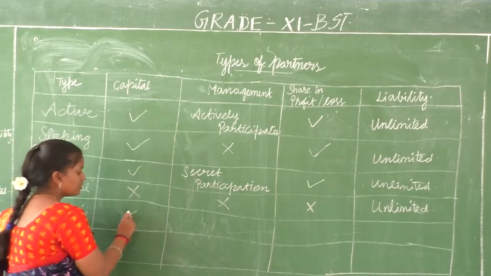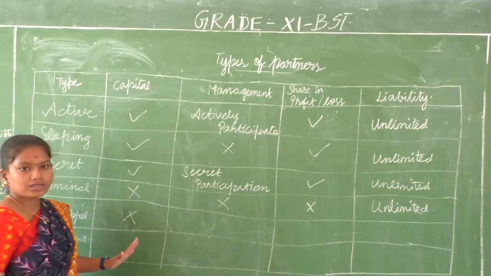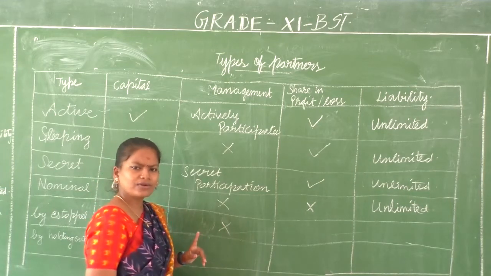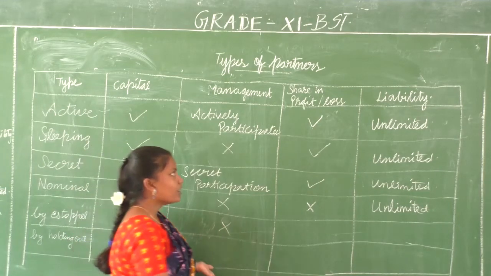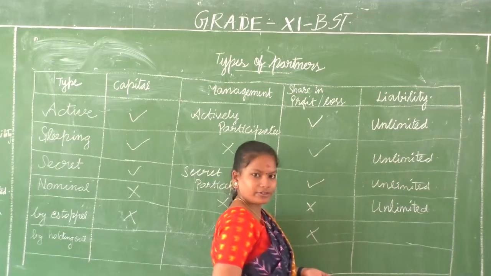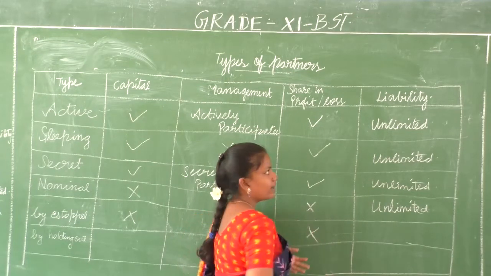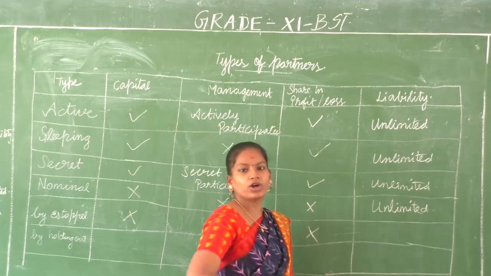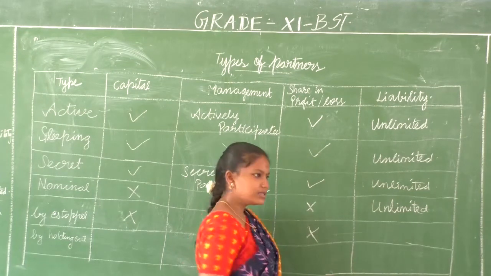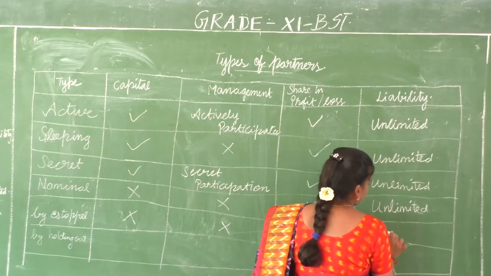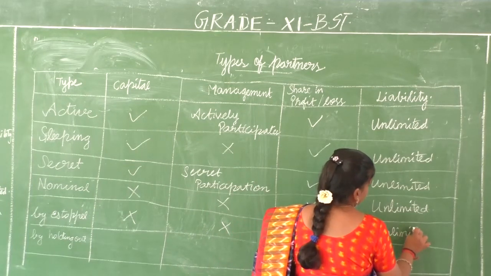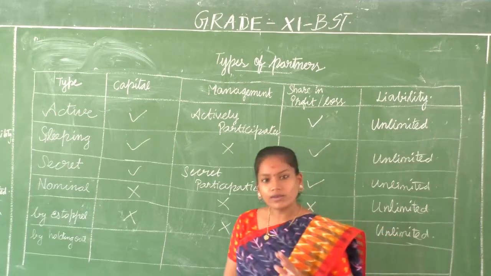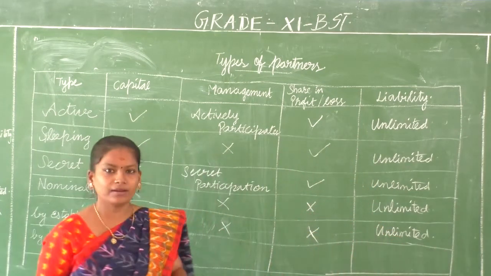They don't invest anything to the capital. They don't participate in the management. One or the other day they would have given some suggestion. That's it. No share in profit or loss. And liability is unlimited. Why? Because people have thought you as their partner, and thus it becomes unlimited. Okay? Whatever type of partner you are, your liability is always said to be unlimited only.